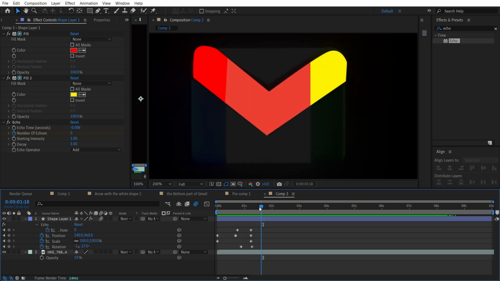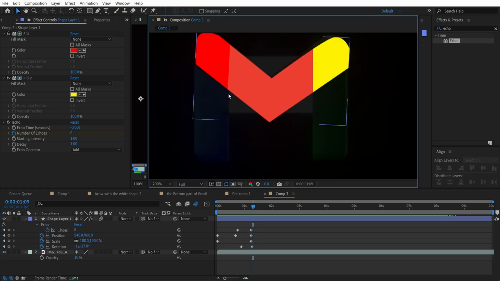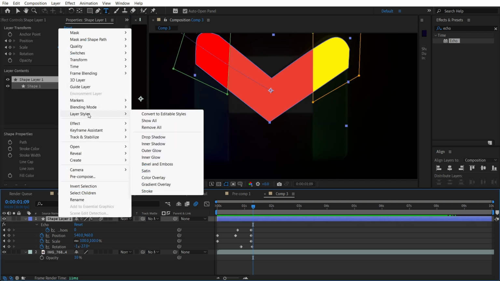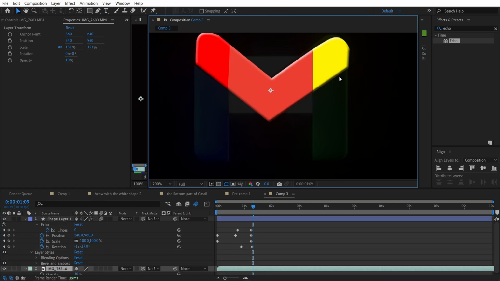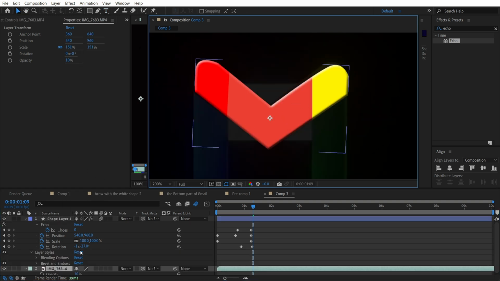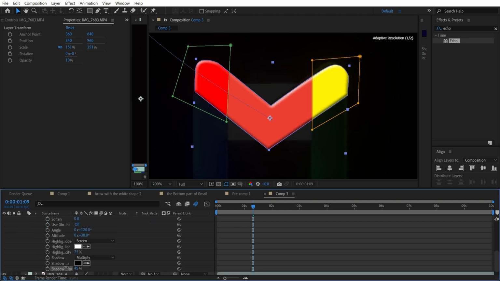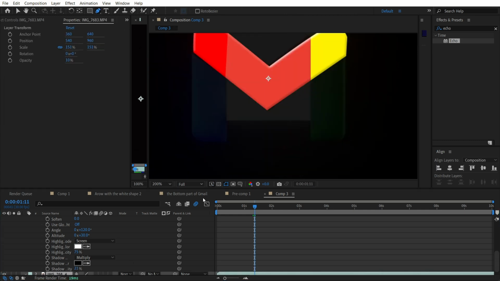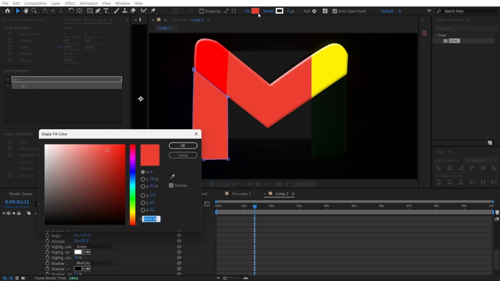It's fine. And now we need to make this pose, yeah, green and blue. But before, guys, I highly recommend you to use layer styles, and here we will add bevel and emboss, so it will look much better as for me. Also, let's decrease the shadow here about 21 maybe. And guys, the same way we are using our pen tool and creating this pose. After you made it like this, you need to adjust your color.